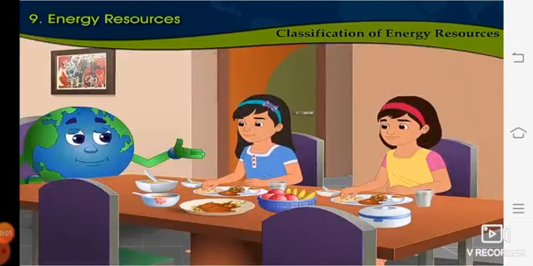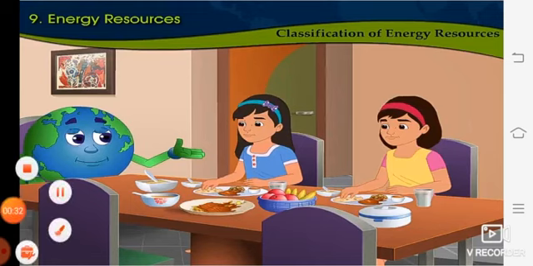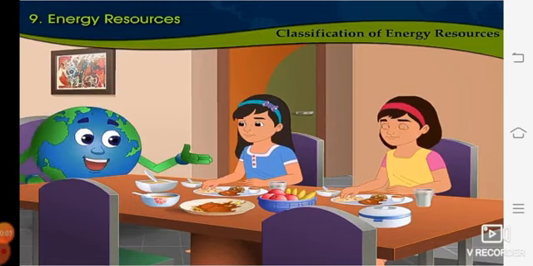So dear children, now we have to observe the figures from 9.6 to 9.10 from page number 53. So you will open the textbook and see the pictures from 9.6 to 9.10. They are showing us the use of various energy resources which can be used for cooking food. In all 5 pictures they are cooking food, but they are using different kinds of energy. What you have to do is list the energy resource which is used in that picture.